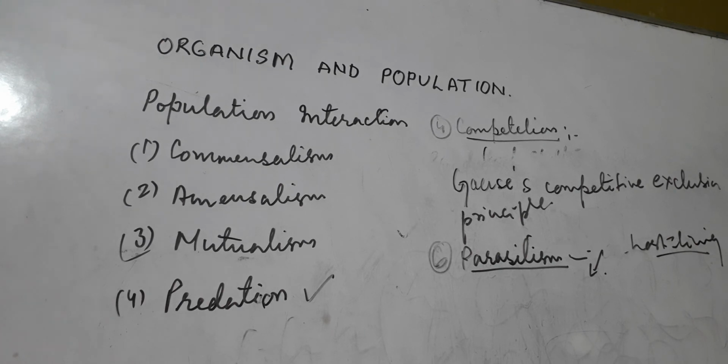Sometimes plants are also parasites. Some plants are Cuscuta. Cuscuta is also known as Amarbel.